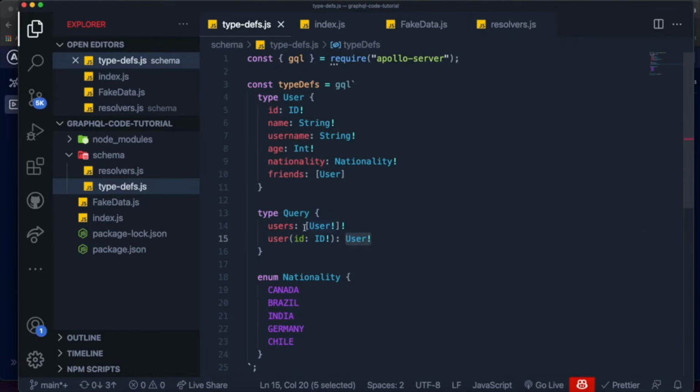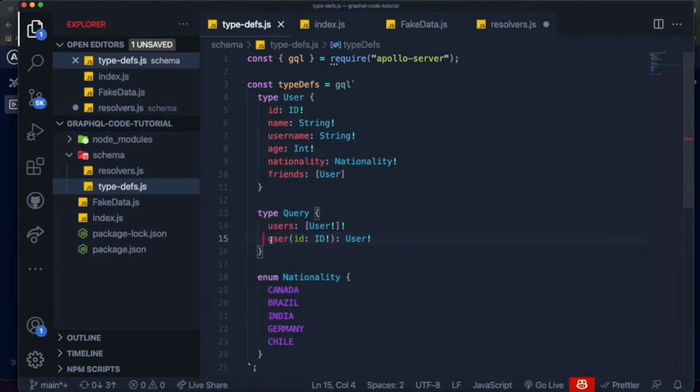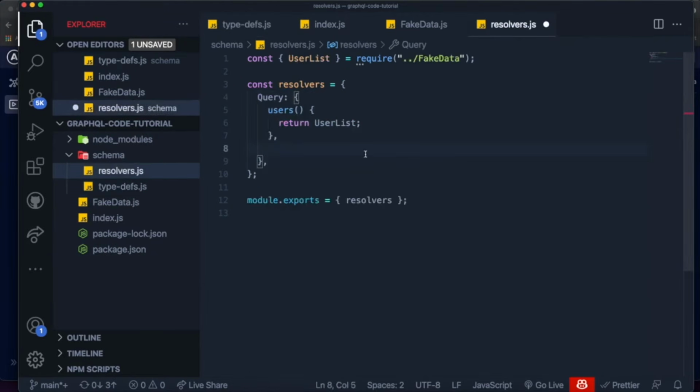Now we just added this field. What do we do now? Well, if we added a field into the type query, all we have to do is add a new resolver, and the resolver will be inside of the query object because it is a query, and inside of it, it has to be exactly the same name as the one that we defined over here, which is user. So we just say user like this.